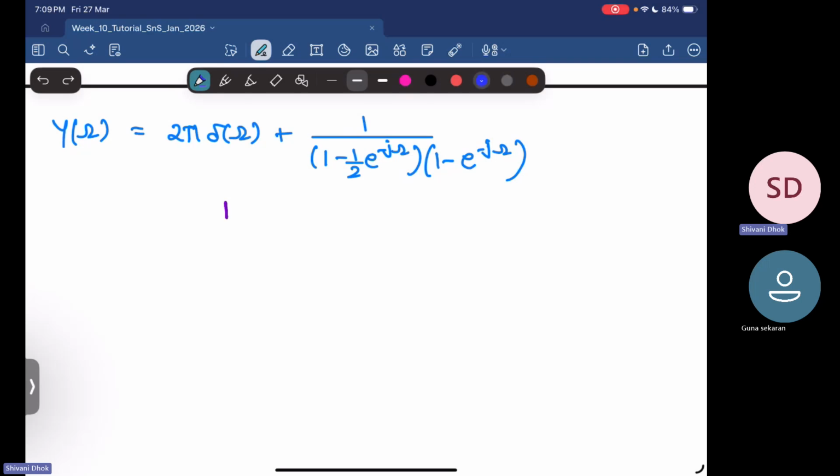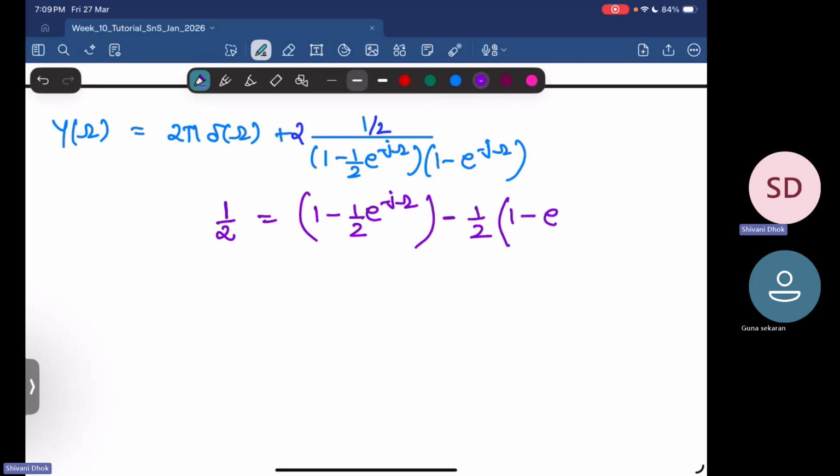I'll multiply and divide by half first. So I'll get a 2 times thing here, and then I have a half in the numerator. So this half I can write as 1 minus half into e power minus j omega, minus half into 1 minus e power minus j omega.